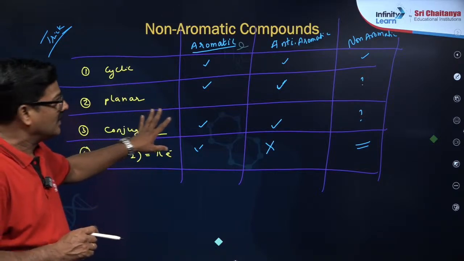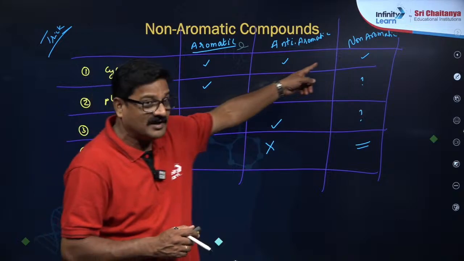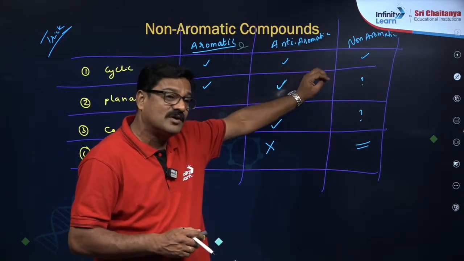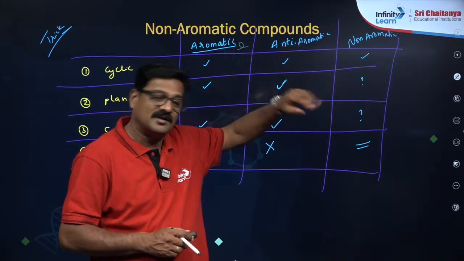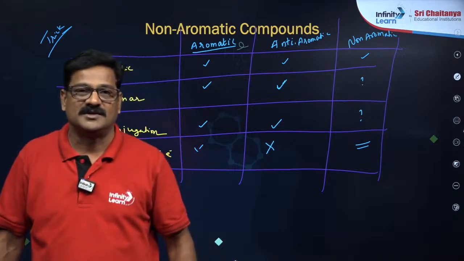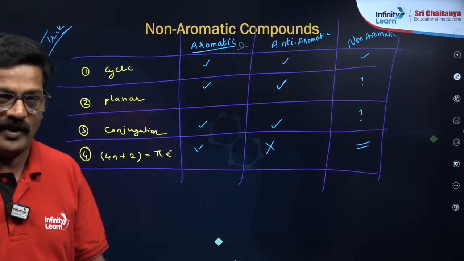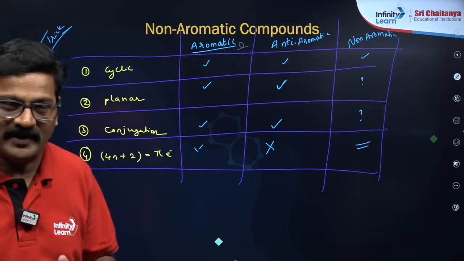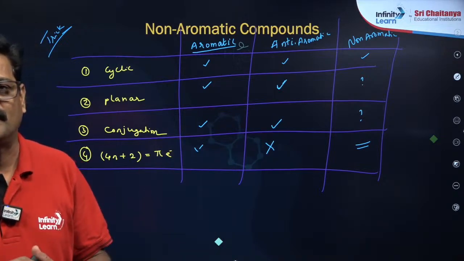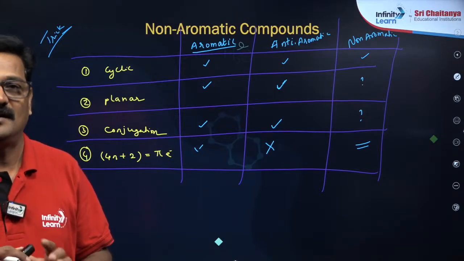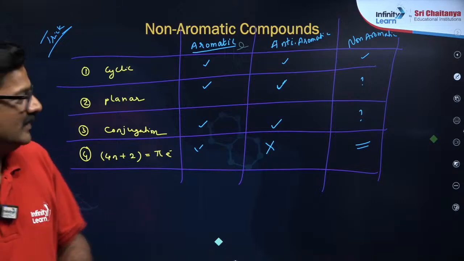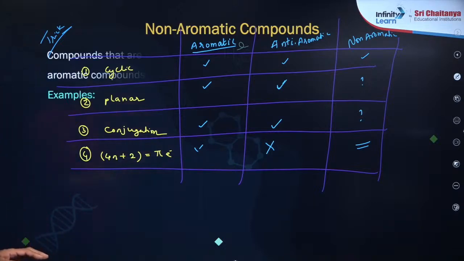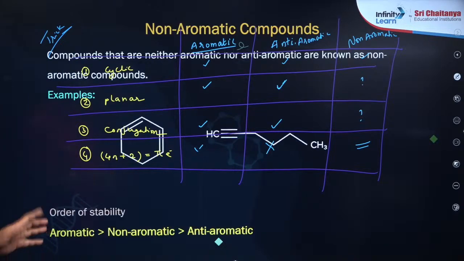And to say non-aromatic, if any one of the first 3 points is not followed, it is outside the game. It is disqualified. So if point 1 or 2 or 3, any one of the points is not qualified, it is disqualified for aromaticity, and it is non-aromatic. So this is about non-aromatic compounds.